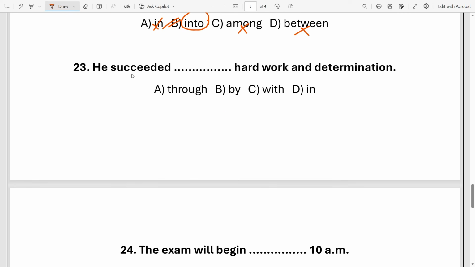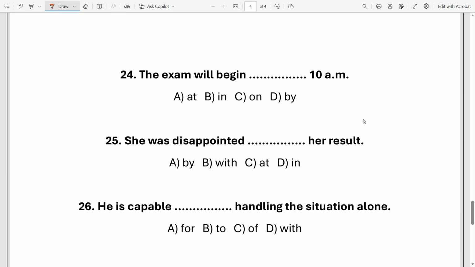Next, he succeeded dash hard work and determination. So look at the verb. He succeeded. Option A, through. Okay? Look, through shows means or method. So which method do we have to use? So this is a question. In this case, we have to use option A, through. Not by, not with, and not in. Understand? Very good. Next slide.